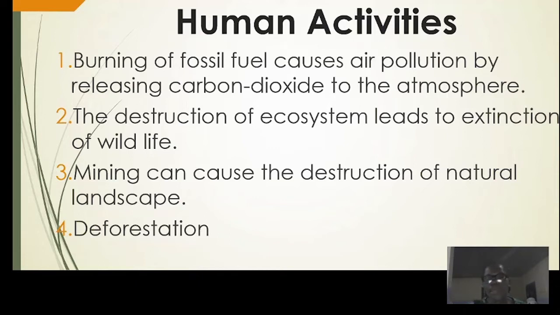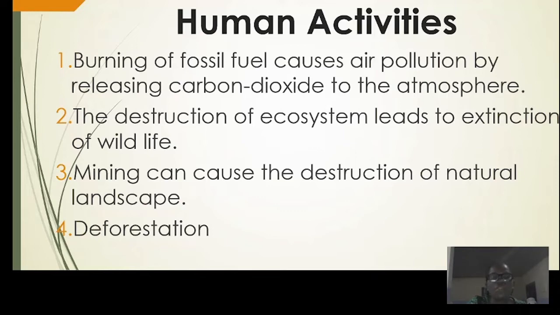Now let's talk about mining. Mining can cause the destruction of natural landscape. When we talk about mining, we are talking about digging deep into the soil to get some of these natural resources, like the iron ore, like the coal, and the crude oil. In trying to do this, the landscape can be destroyed. So that's another human activity that can destroy our natural resources.